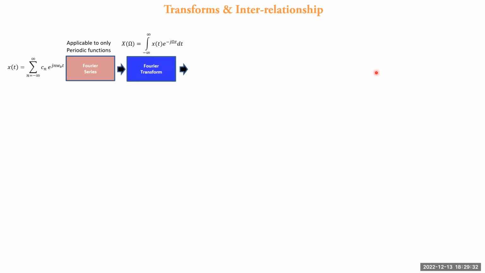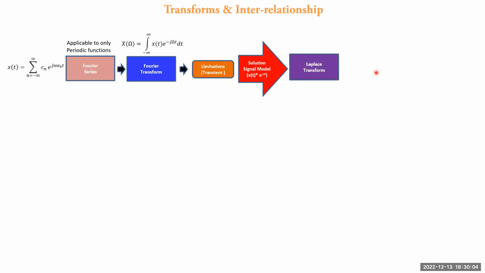However, the Fourier transform doesn't give the transient behavior of the signal and system, and this limitation of Fourier transform is overcome by adding a model which shows the transient effect whenever a signal is transmitted through any system or a channel. It is modeled as an exponentially decaying function e raised to minus sigma t, and hence the effective model of the signal becomes x of t into e raised to minus sigma t.